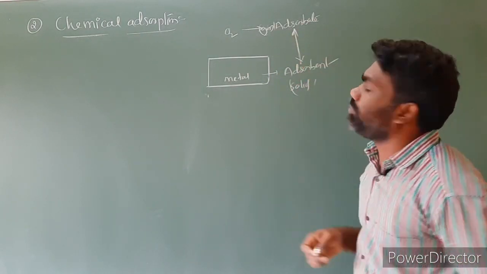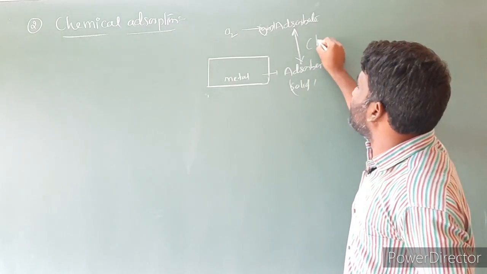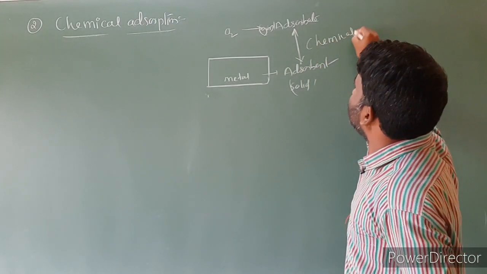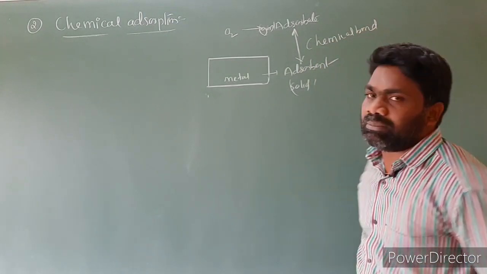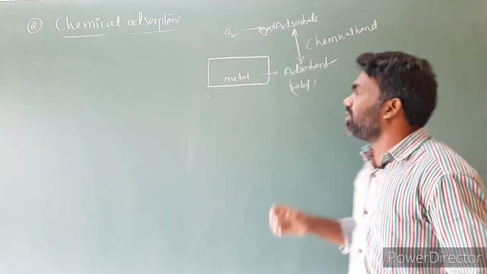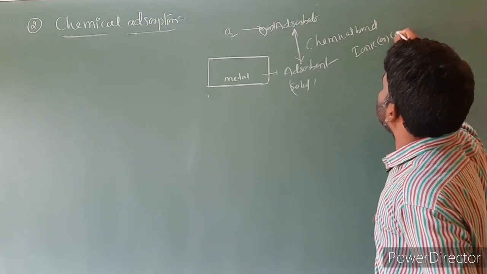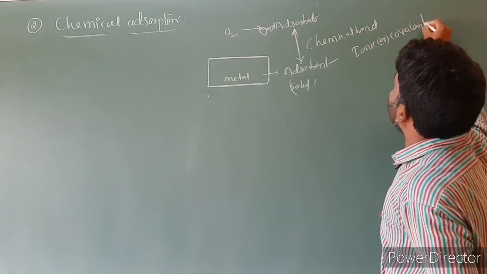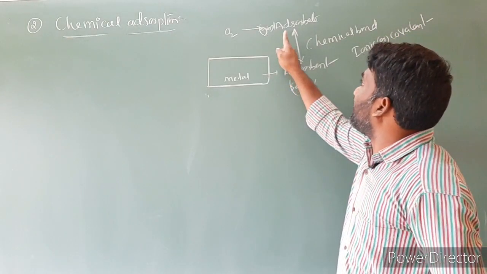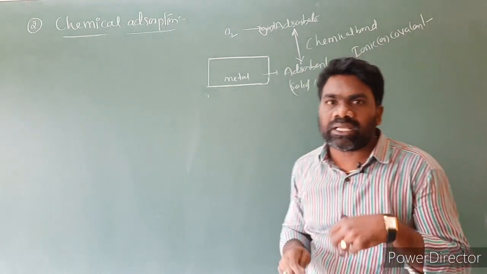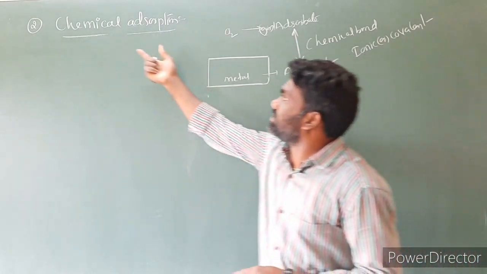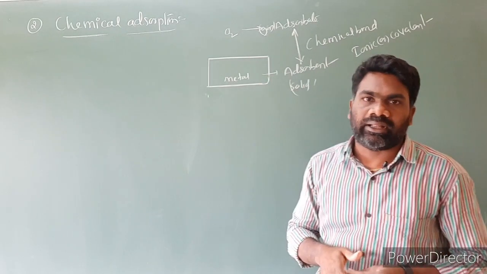That chemical bond may be an ionic bond or a covalent bond. So in such a case we have to call it chemical adsorption.